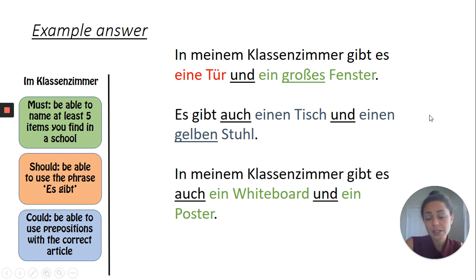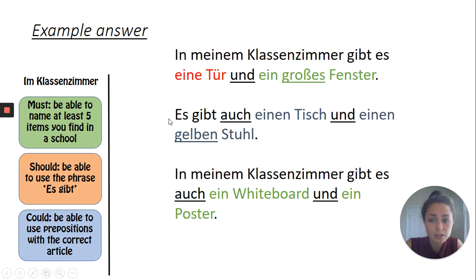Okay, so here is an example answer. I've got 3 sentences here. The first one, in meinem Klassenzimmer gibt es eine Tür und ein großes Fenster. So in my classroom there is a door and a big window. Here again, I color-coded it for you. This is the feminine one. I used a nice linking word here, und, and then I also used an adjective to describe the window further. Okay, window is neuter, this is why it changed to ein.